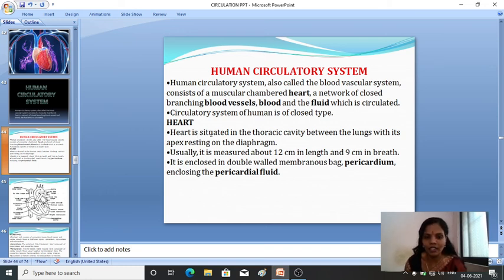Usually it measures about 12 centimeters in length and 9 centimeters in breadth. Then it is enclosed in a double walled membranous bag known as the pericardium, enclosing the pericardial fluid.